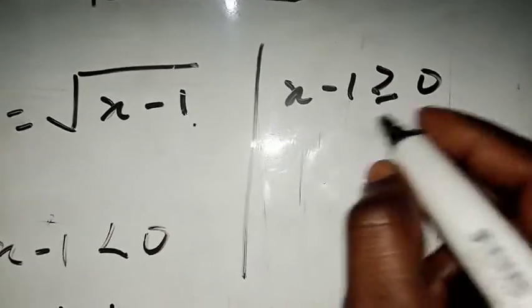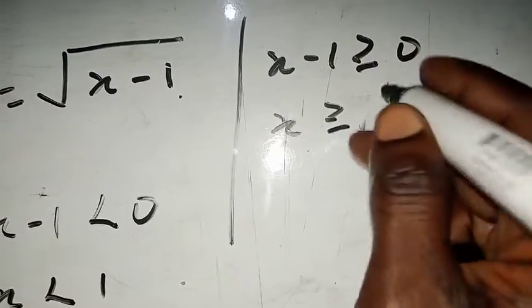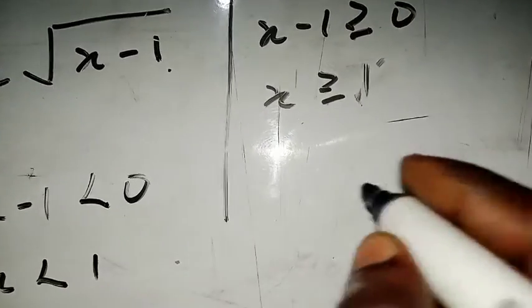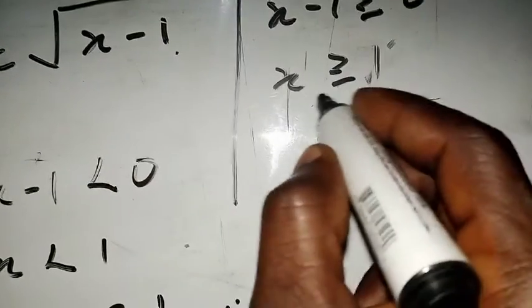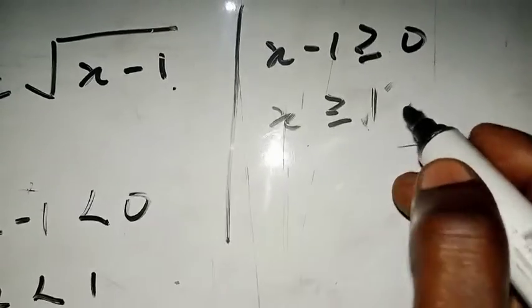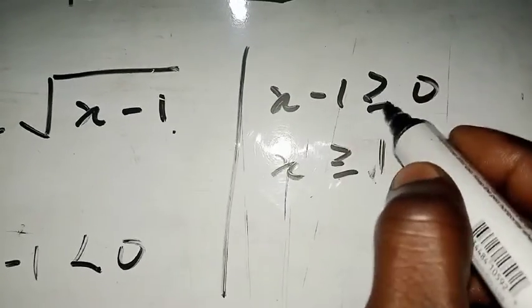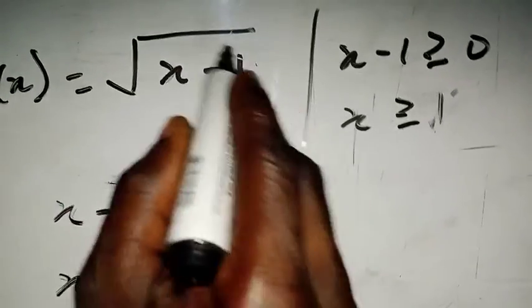Is that okay? So here, if you solve this, you are going to have x greater than or equal to 1. So you can see that the domain of this function is all values of x that are greater than or equal to 1. So there are two ways of writing this. You can say greater than or equal to 0, or maybe less than or equal to, depending on the function that you have.